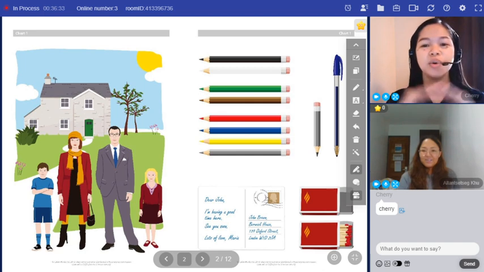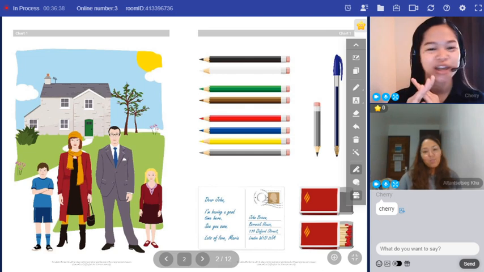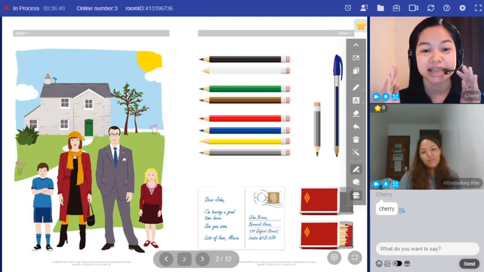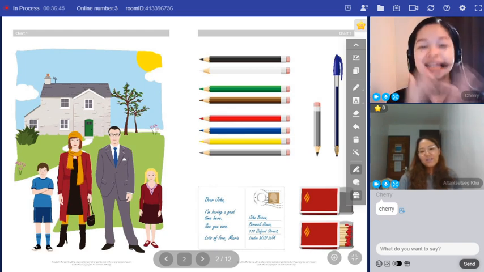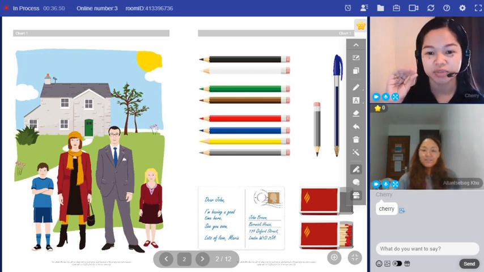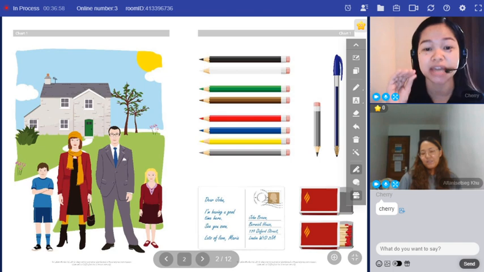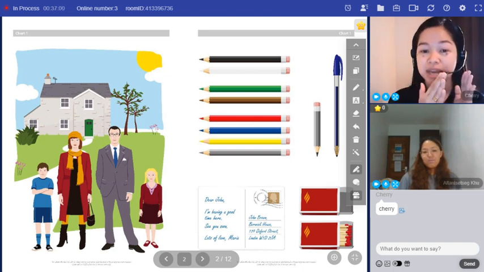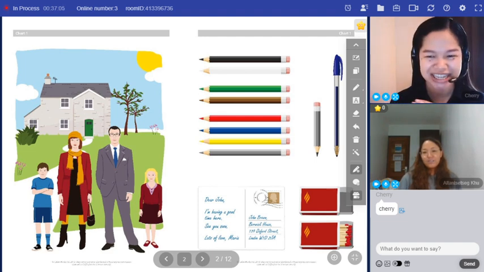Okay. Are all the people in this place married? No, not all the people in this place are married. Some are married and some are single. Okay. Do all the people in Europe speak Spanish? No, not all the people in Europe speak Spanish. Some speak Spanish and some speak other languages. Good.